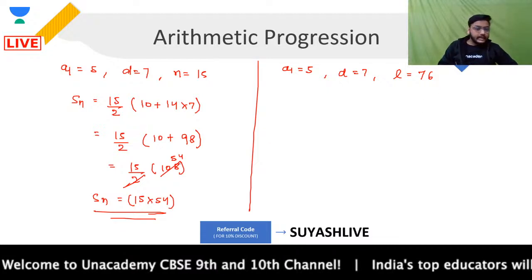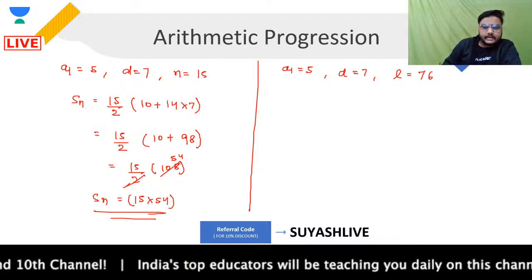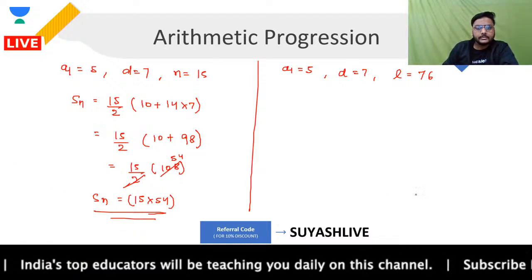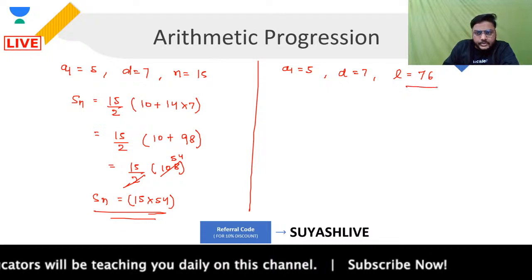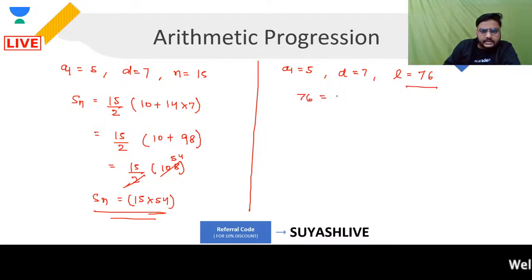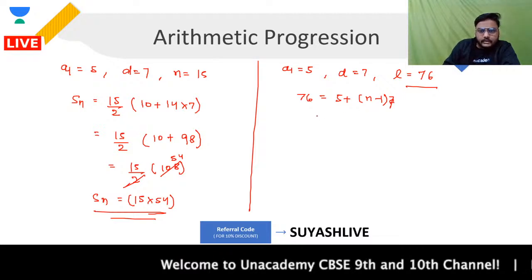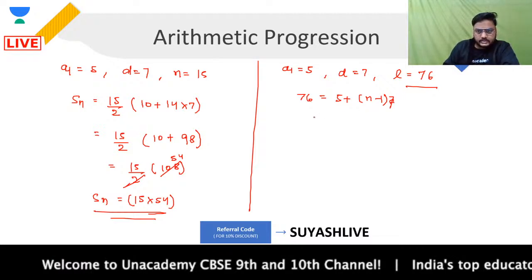Okay, in this case what are we going to do, guys? In this case we will be talking about another formula. So if I want to find out the sum of these terms, first and foremost, I'll be finding out the value of n. How? I will say 76 is nth term, that is equal to 5 plus n minus 1 into d, that is 7. From here you will be having 71.